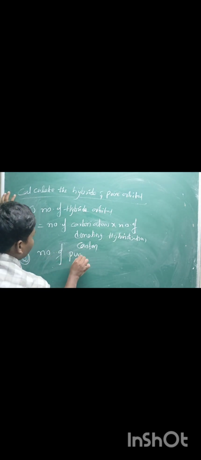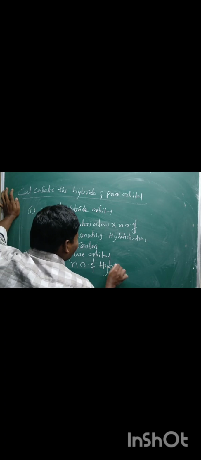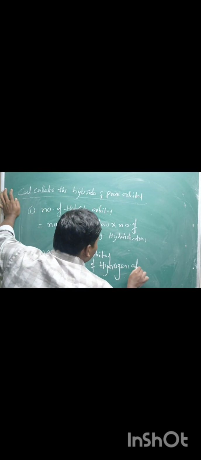And one more formula, the number of pure orbitals. The formula is 2 into the number of hydrogen atoms plus 2 into the number of pi bonds.